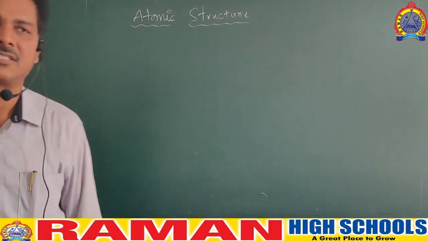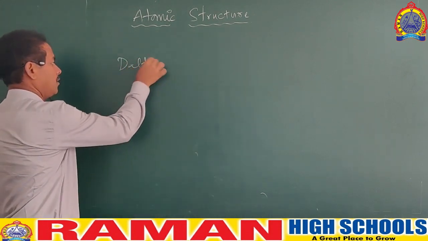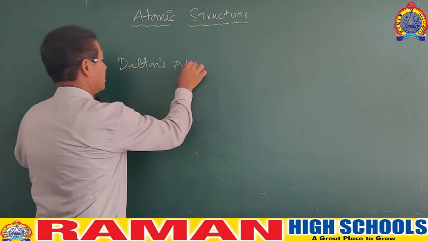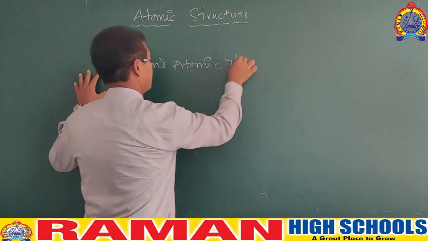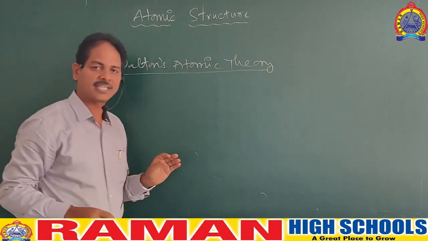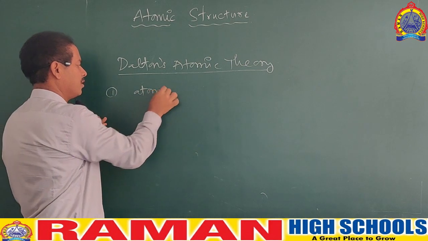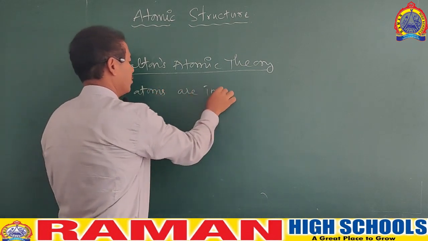There are some postulates in Dalton's atomic theory. The important postulates of Dalton's atomic theory are: number one, atoms are invisible and indivisible.